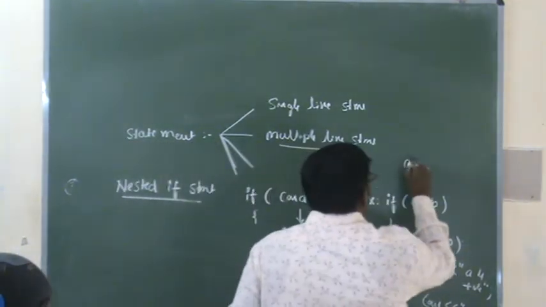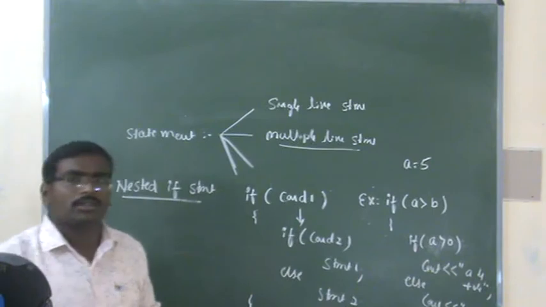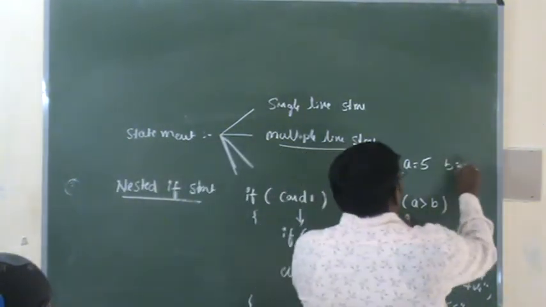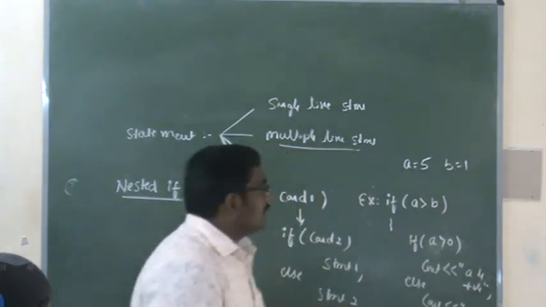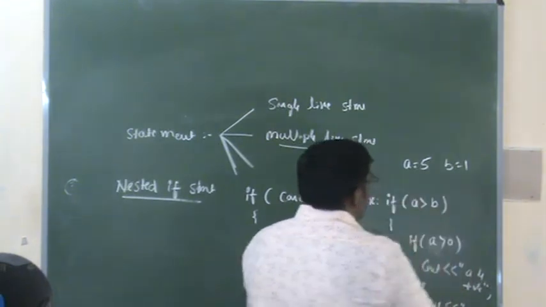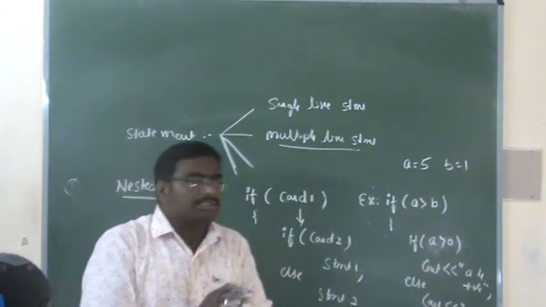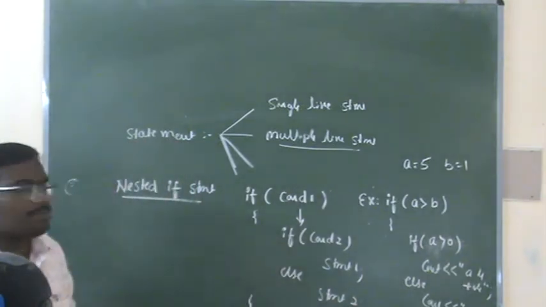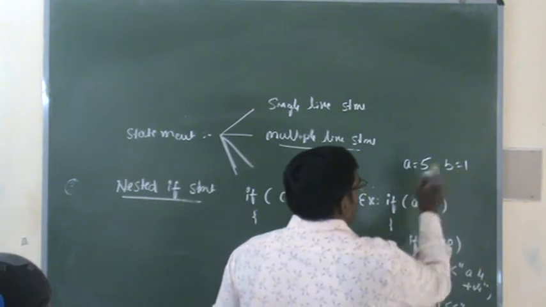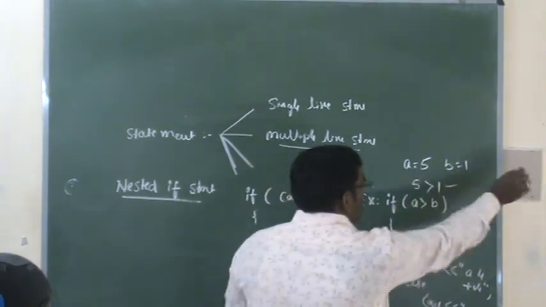Suppose here A is equal to 5 and B is equal to 1. Here our question behind this program segment is whether A is positive or negative. A is equal to 5, B is equal to 1, so 5 is greater than 1, condition is true.